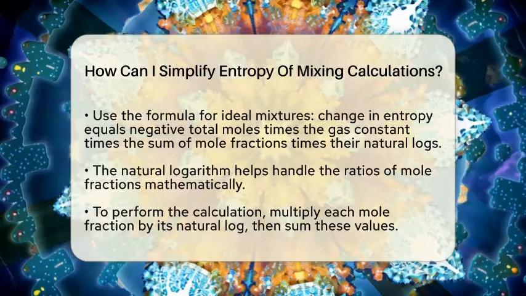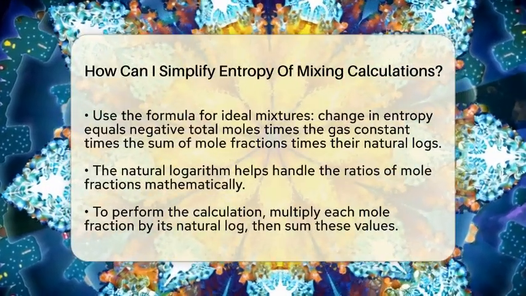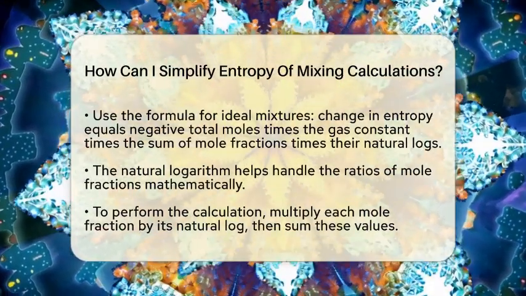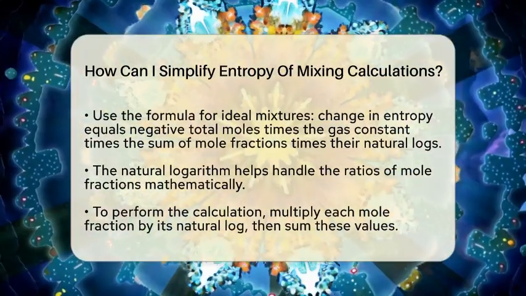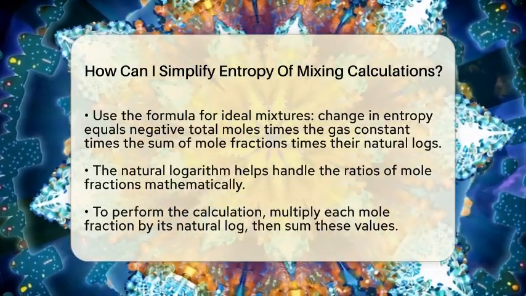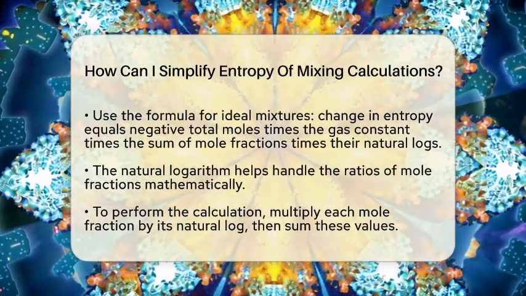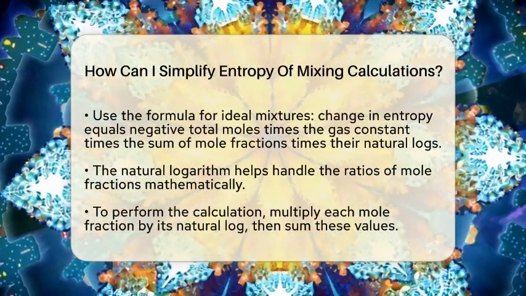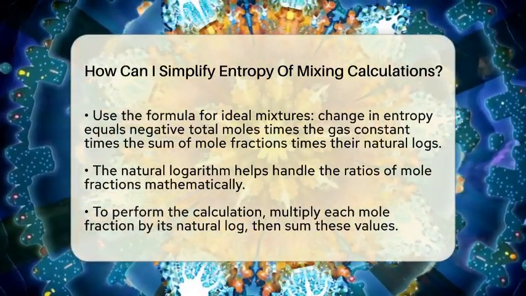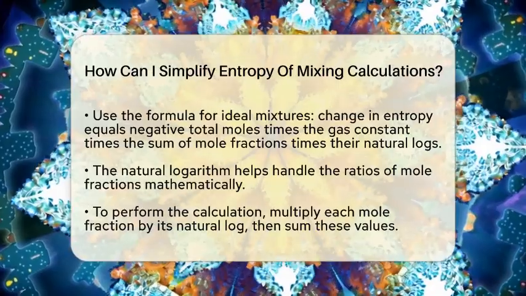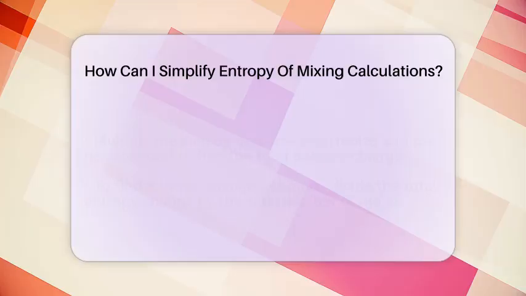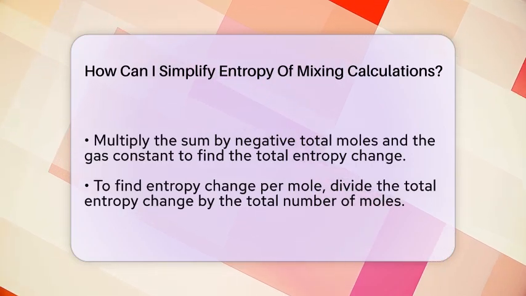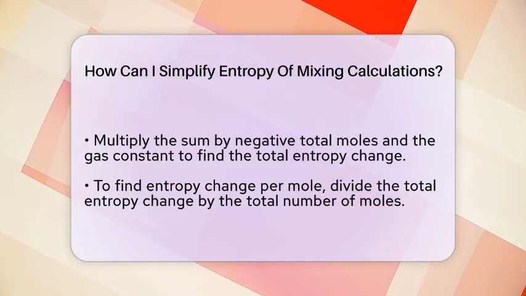Next, use a straightforward formula for ideal mixtures. The change in entropy when mixing is equal to negative the total number of moles times the gas constant times the sum of each mole fraction times the natural logarithm of that mole fraction. In symbols, it looks like this. Delta S of mixing equals negative n times R times the sum of all mole fractions times the natural log of each mole fraction. The natural logarithm is just a special kind of math function that helps us handle these